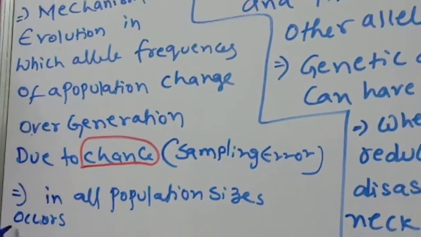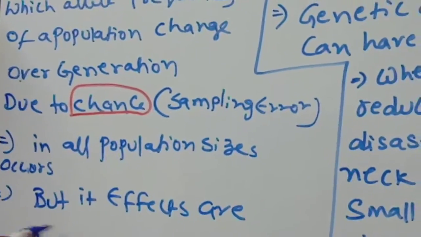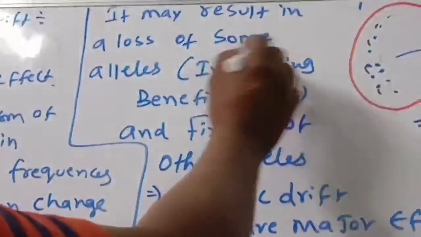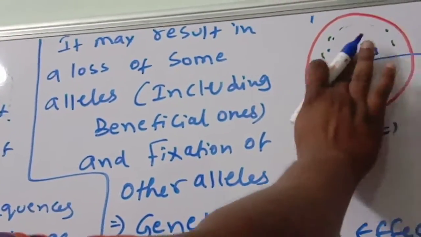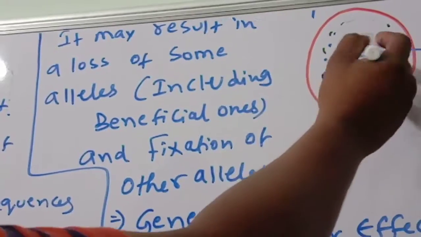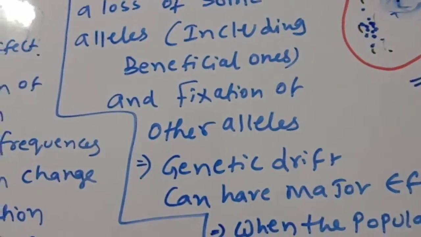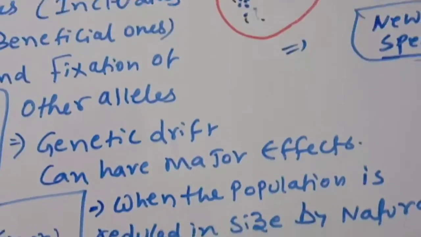In all population sizes this genetic drift occurs, but its effects are very strong in a small population. It may result in a loss of some alleles, even beneficial alleles will be lost, and fixation of other alleles will take place. Genetic drift can have major effects in new species formation.